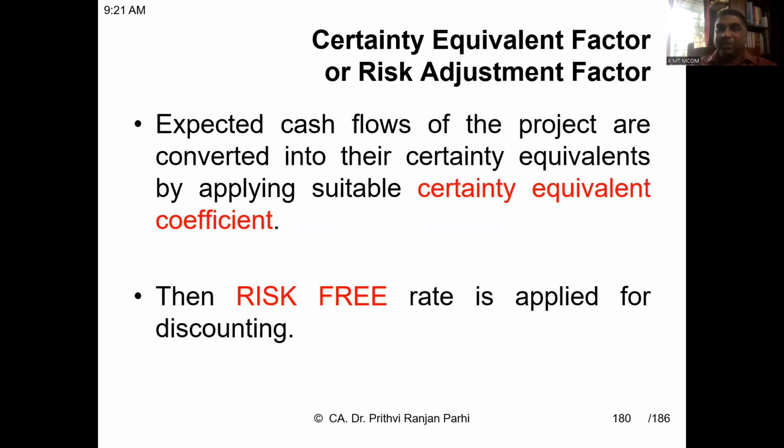What I explained to you is the same thing explained in this slide. Expected cash flows of the project are converted into certainty equivalents by applying a suitable certainty equivalent coefficient, which is a factor. Just like I gave you an example, the 0.7 is to multiply. That is the certainty equivalent factor.